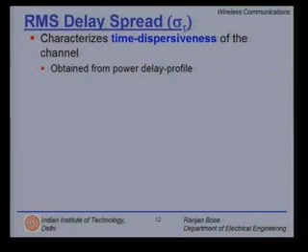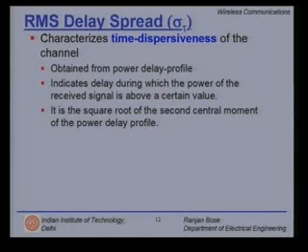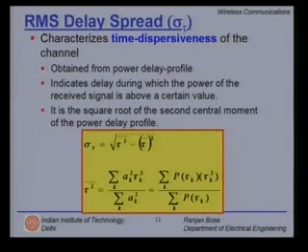It is obtained from the power delay profile of the channel, and indicates the delay during which the power of the received signal is above a certain value. It is the square root of the second central moment of the power delay profile, and sigma subscript tau is given by the square root of tau squared bar minus tau bar squared, which is the second central moment of the power delay profile.